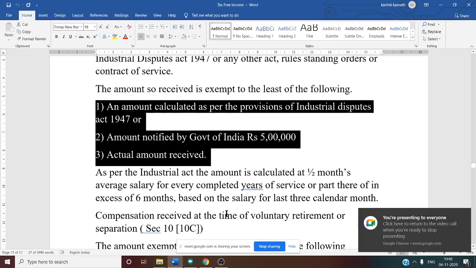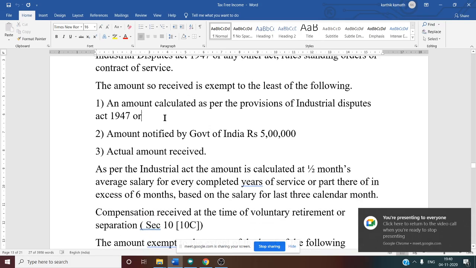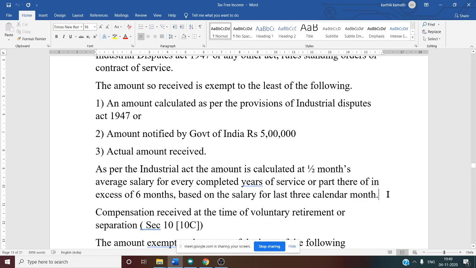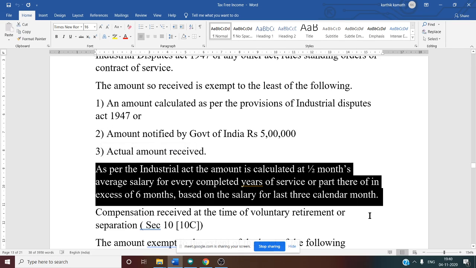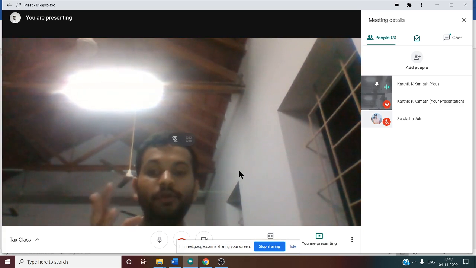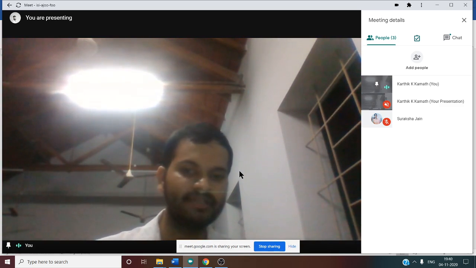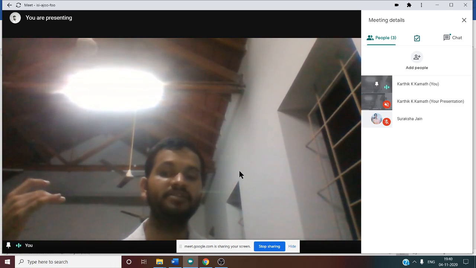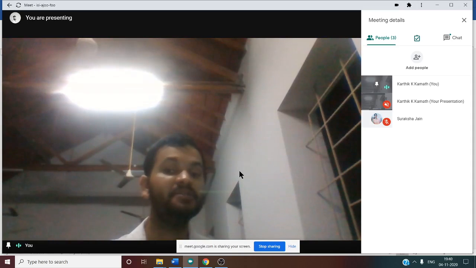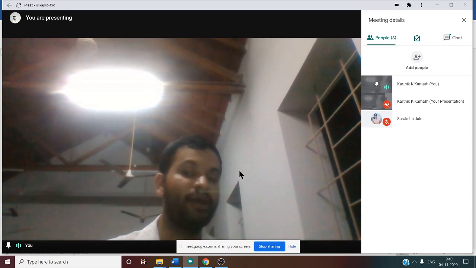How to calculate the amount as per the 1947 Act? For that, a separate rule is given. As per the Industrial Act, the amount is calculated at half month's average salary for every completed year of service or part thereof in excess of 6 months, based on the salary for the last 3 calendar months. So here the only difference is we need to consider the previous 3 months' salary, whereas before we considered 10 months' salary. And part thereof in excess of 6 months is considered as one entire year.